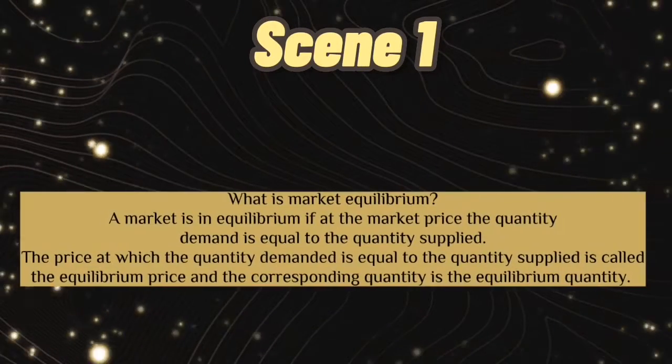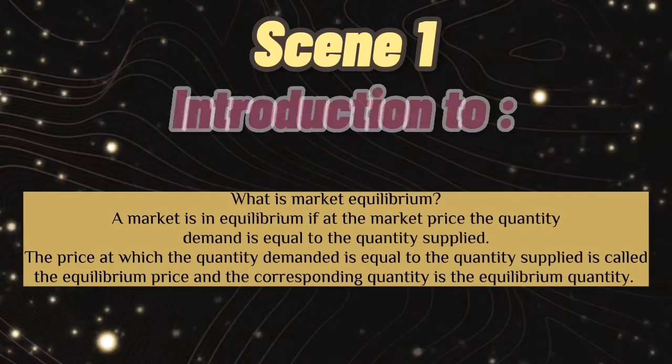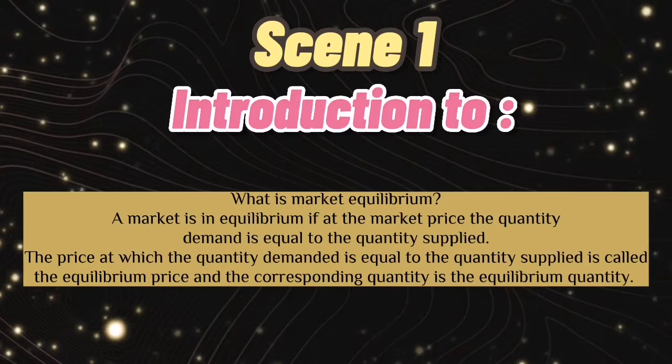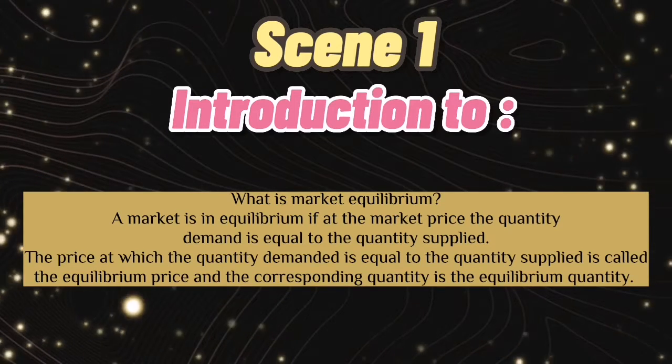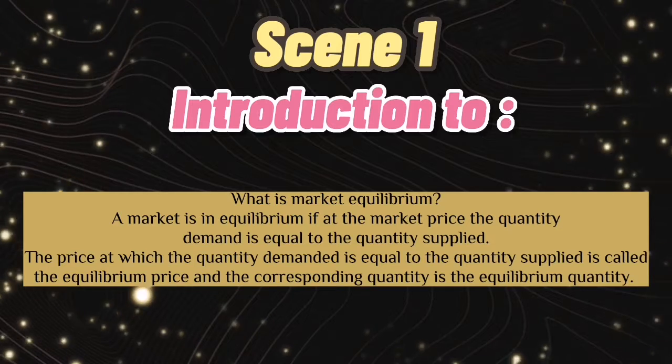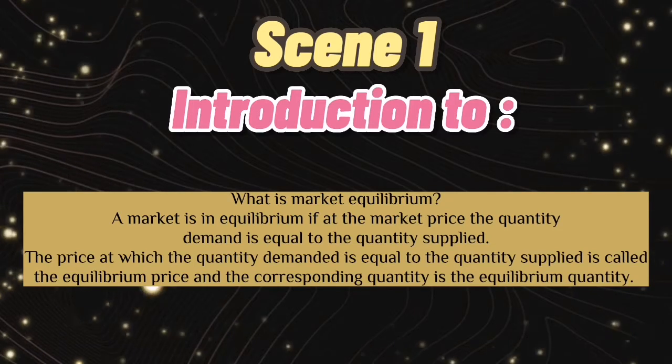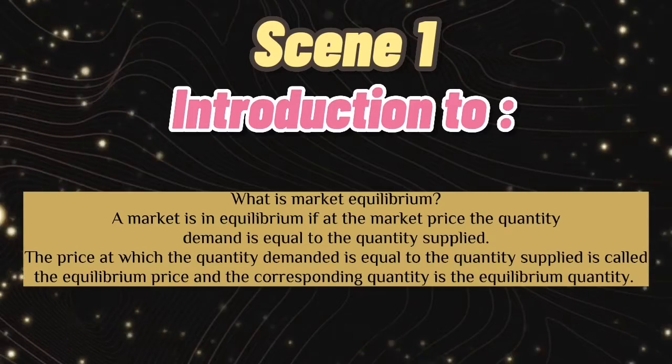What is market equilibrium? A market is in equilibrium if at the market price the quantity demanded is equal to the quantity supplied. The price at which the quantity demanded is equal to the quantity supplied is called the equilibrium price or market clearing price, and the corresponding quantity is the equilibrium quantity.